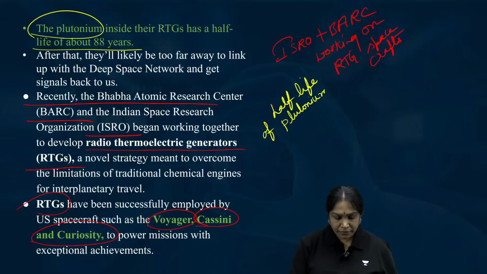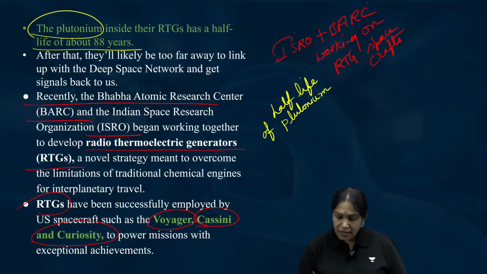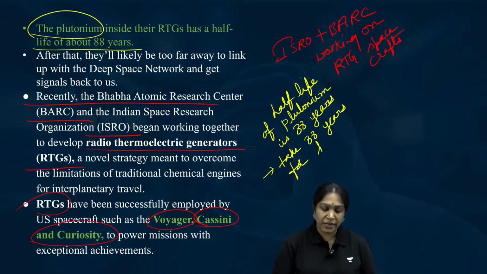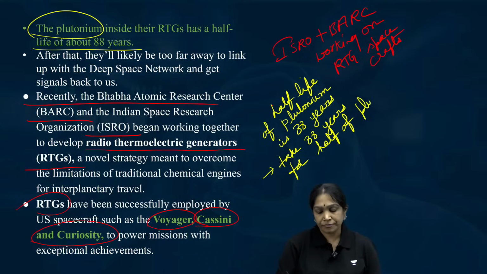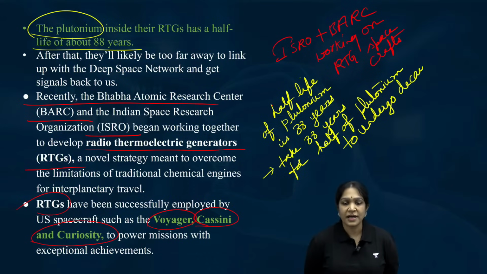Half-life of plutonium is 88 years, which means it will take 88 years for half of the plutonium to undergo decay. Is it clear? That is the meaning of half-life.